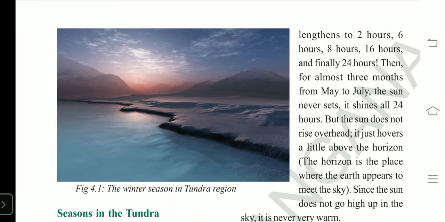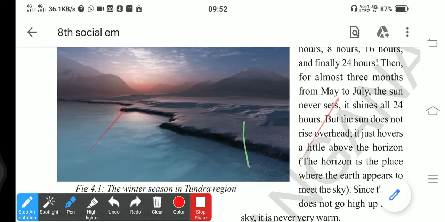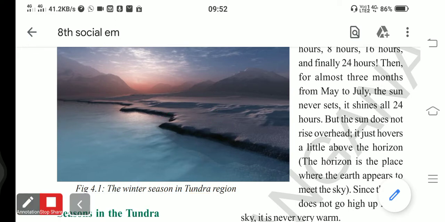What do you see in this figure, my dear students? It is a completely frozen condition. Have you looked at this area, which is covered with ice? Completely, the land part is in a frozen condition, and the water body is also frozen. In winter, you see that it is extremely cold. Extremely cold means very severe coldness in a tundra region.